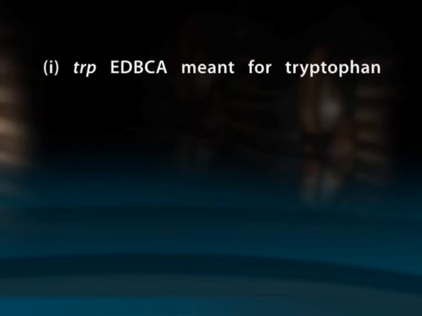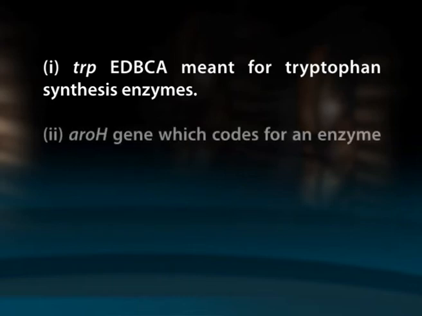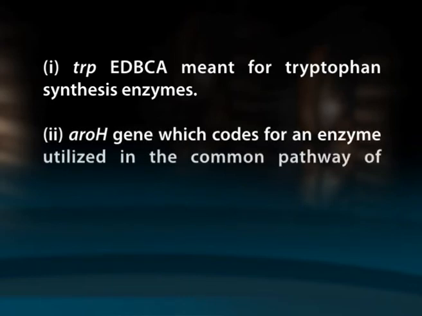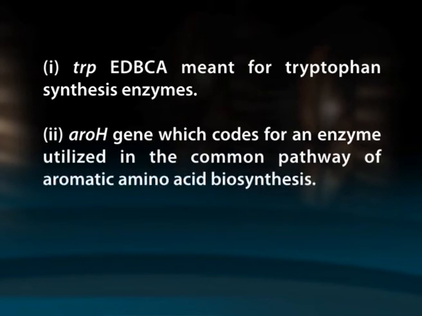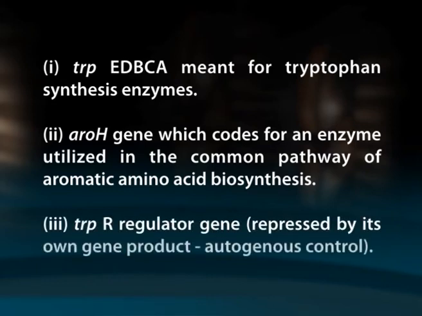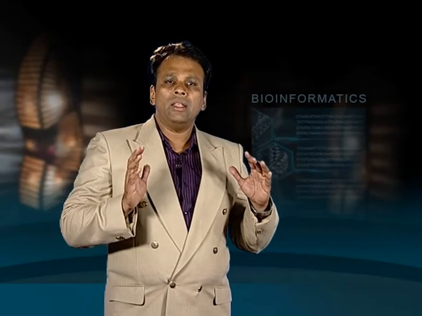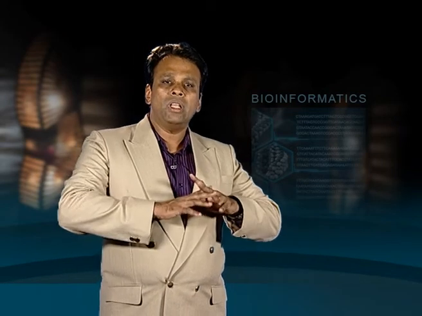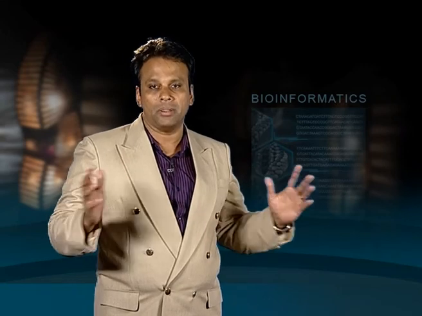1. TRP EDBCA, meant for tryptophan synthesis enzymes. 2. The AROH gene, which codes for an enzyme utilized in the common pathway of aromatic amino acid biosynthesis. And 3. The TRPR regulator gene, repressed by its own gene product, autogenous control. A related operator sequence 27 base pairs long is found in each of these 3 genes or gene clusters, although the location of this sequence with reference to the start point may differ.